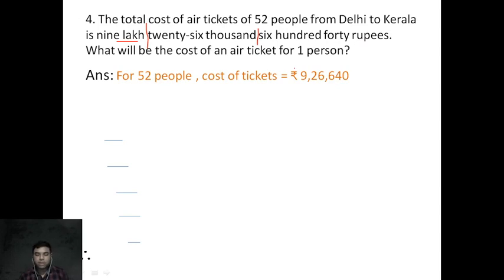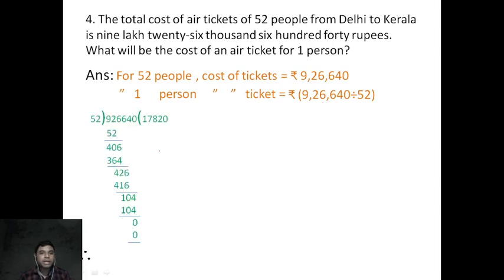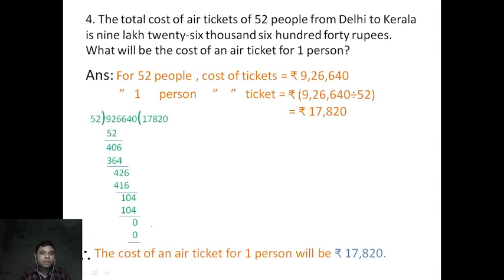Now, when it is given for 52 people and asking for one person, what do we have to do? We have to do division. You already learned it. So for one person, the cost of a ticket equals this division. This is your calculation, and write the answer statement: the cost of an air ticket for one person will be rupees 17,820. My dear students, be very careful while doing the calculation.